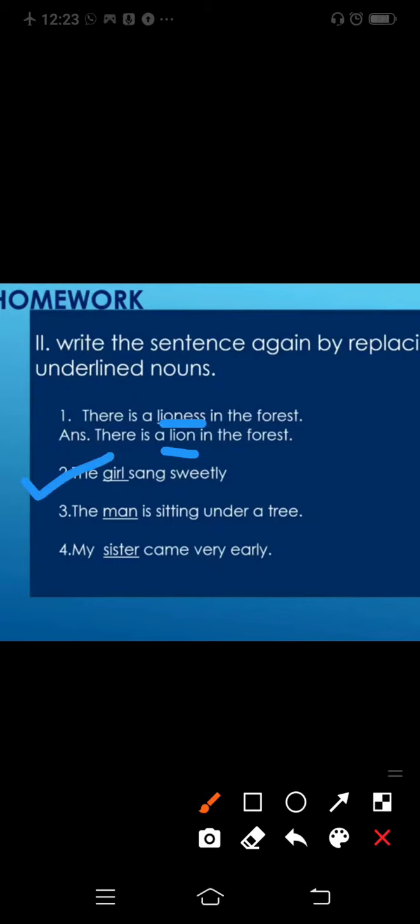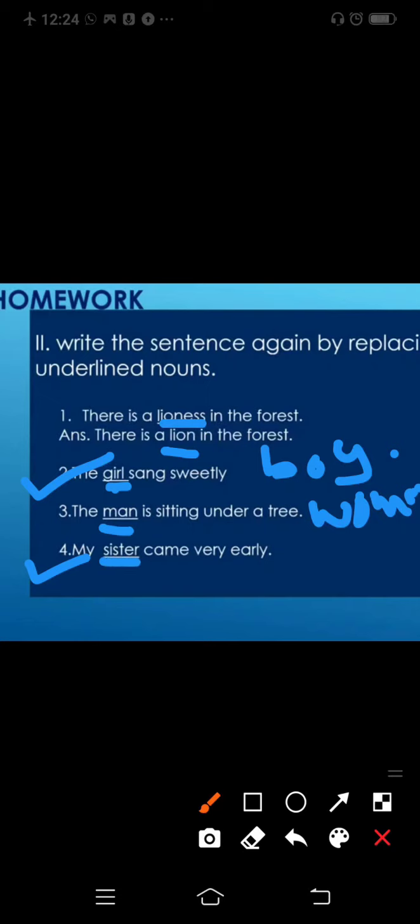Now number 2, the girl sang sweetly. The underlined noun is girl. So what will come in place of girl? Boy. Yes. Now the man is sitting under a tree. What is the underlined noun? Man. So what comes in place of man? Woman. Yes. Now my sister came very early. In this sentence we have to replace sister with the opposite gender. What is the opposite gender of sister? That is brother.